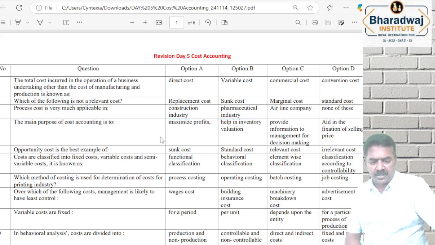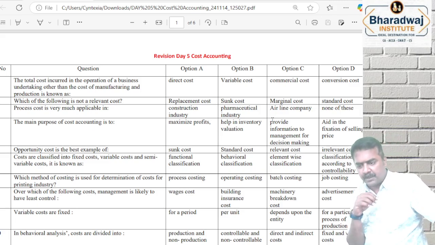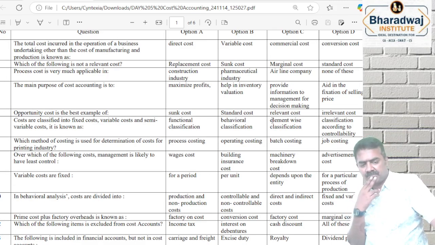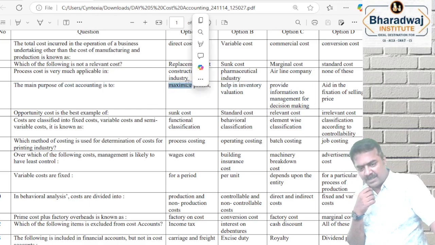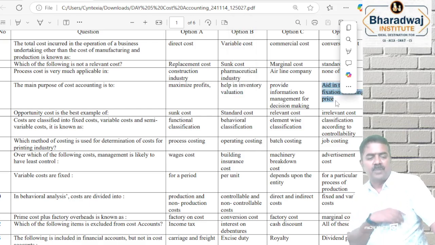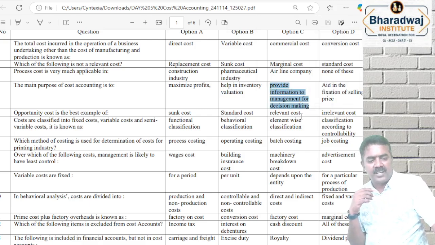The main purpose of cost accounting is to... what is the purpose of cost accounting? Think and answer. Provide information to management for decision making. Why? இது மேனேஜ்மெண்ட் அக்கௌண்டிங்கோட definition தானே. Maximize profit கிடையாது, inventory valuation கிடையாது. Fixation of selling price is not the job of cost accountant. அதனால இதுல best option, providing information for decision making.